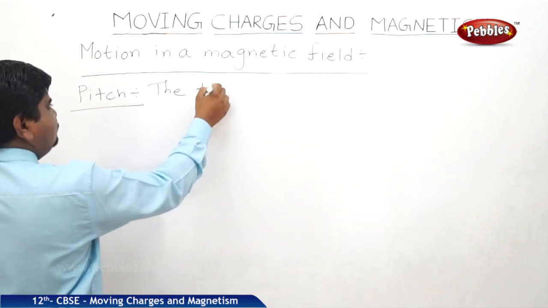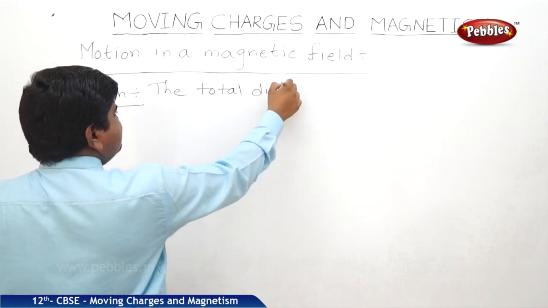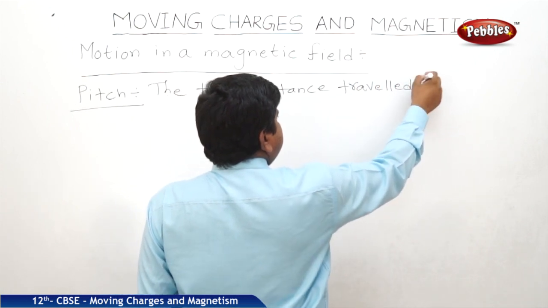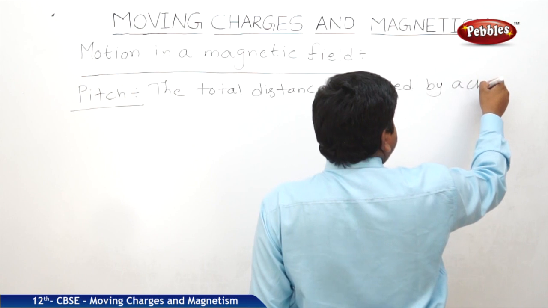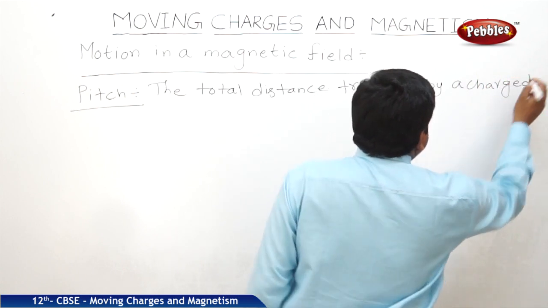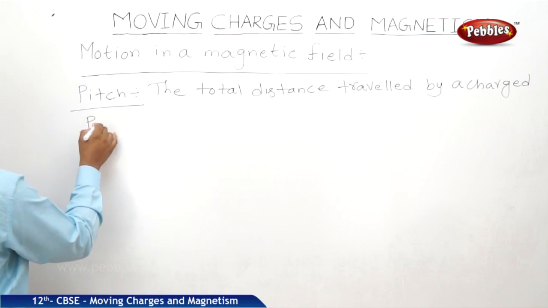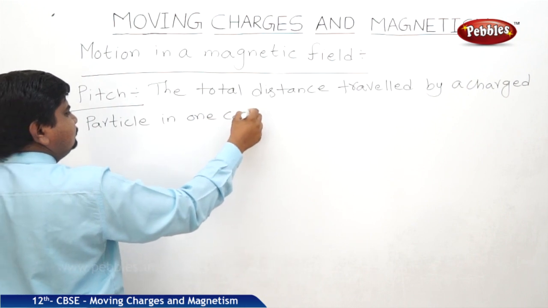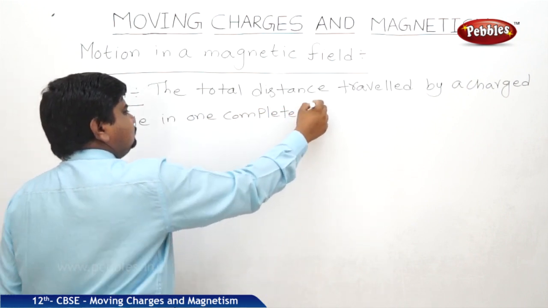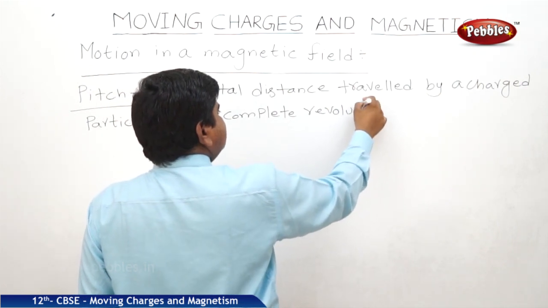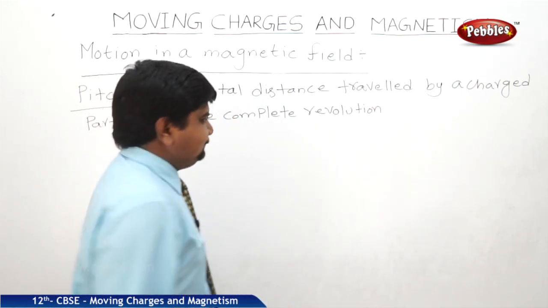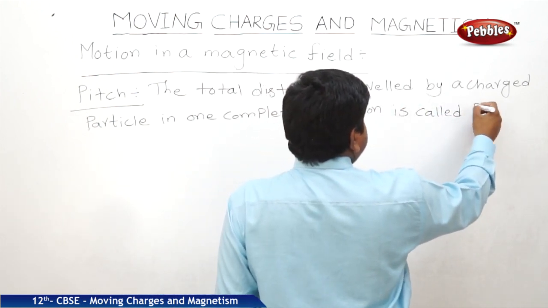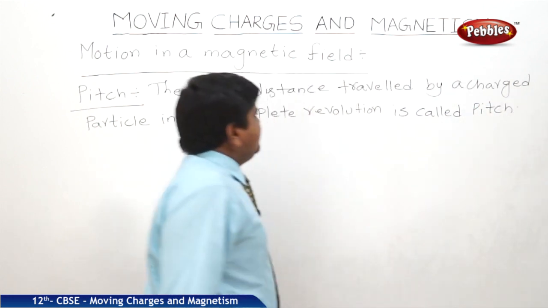The total distance travelled by a charged particle in one complete revolution is called pitch.